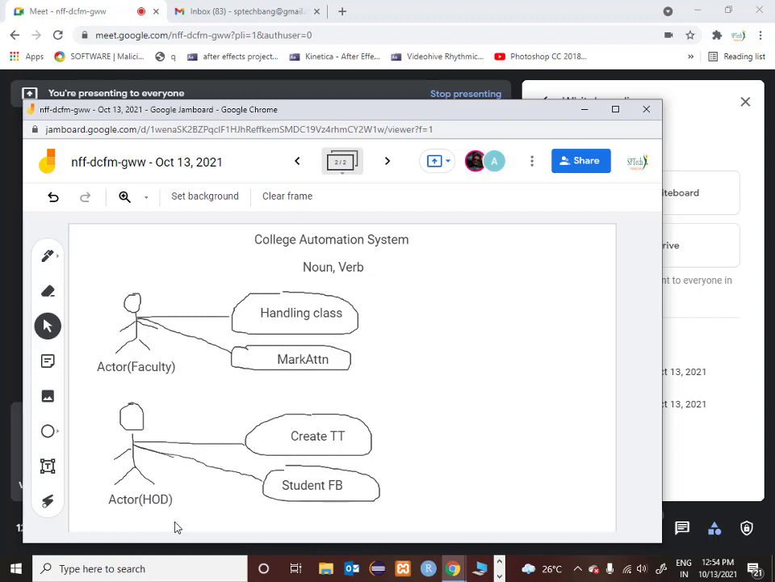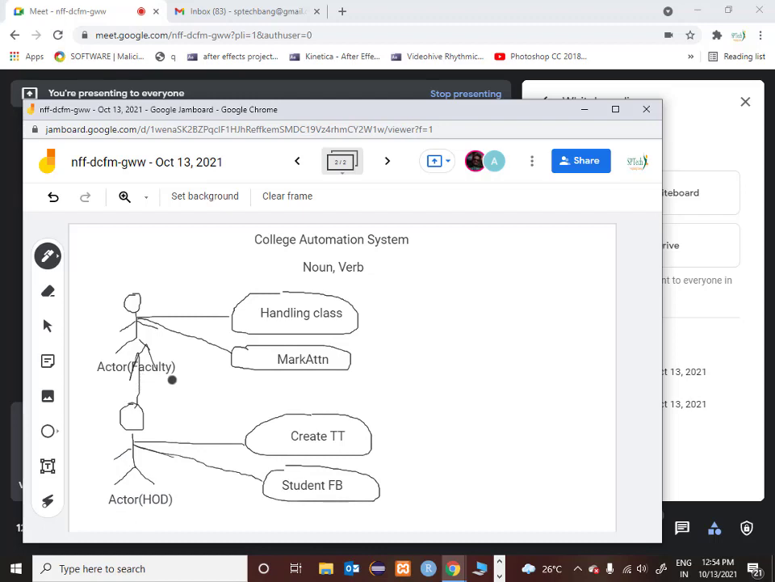Now you analyze that there are certain functionalities which are common between faculty and HOD. What are those functionalities? Handling class and marking attendance. Now you come to the conclusion that HOD by default is a faculty, but has additional responsibility. That is the conclusion you come to, and you draw a small arrow like this. I will tell you what this arrow interprets to. At this point, understand that you are drawing a small arrow from actor HOD to actor faculty.